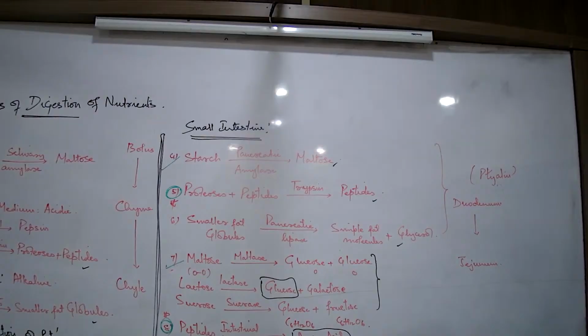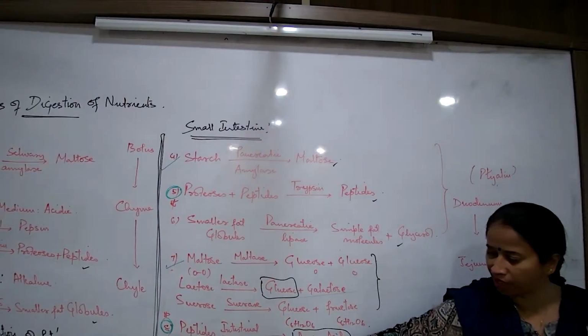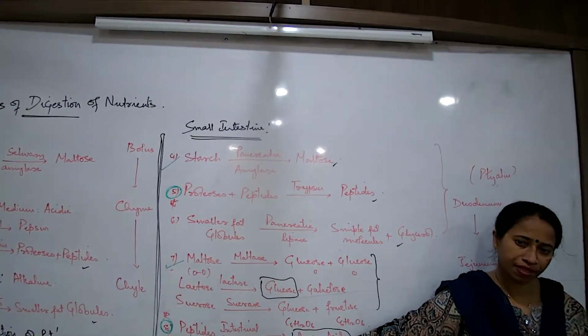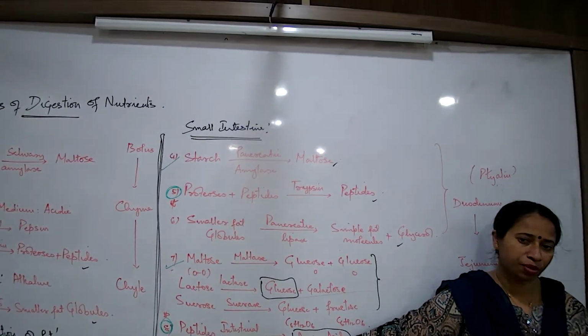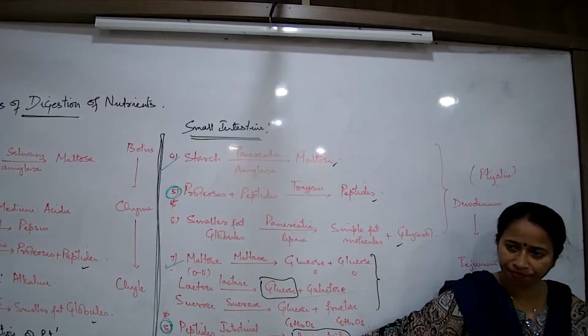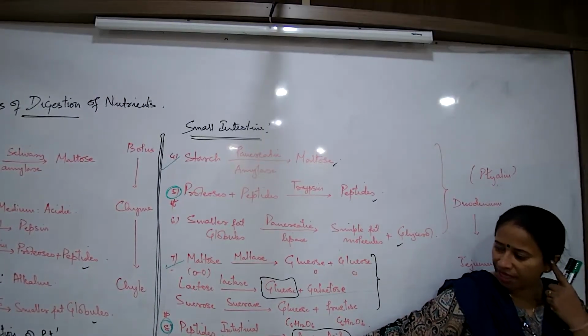Peptides are further broken down by intestinal peptidase to amino acids, the simplest form of protein digestion. Did everyone understand?